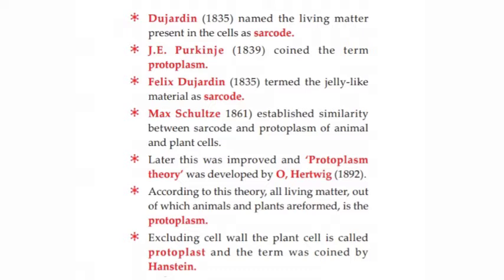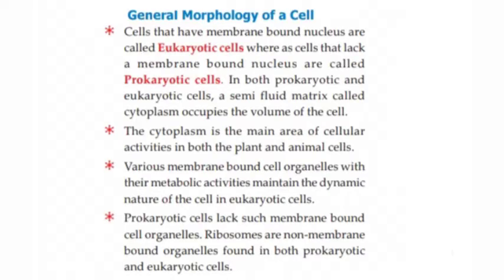Later, this was improved and the protoplasm theory was developed. According to this theory, all living matter out of which animals and plants are formed is the protoplasm. Excluding the cell wall, the plant cell is called protoplast. The term protoplast was given by the scientist Hanstein.